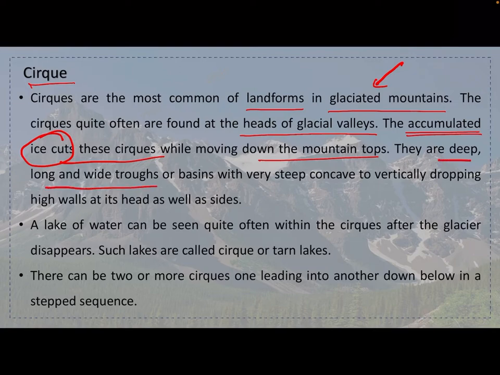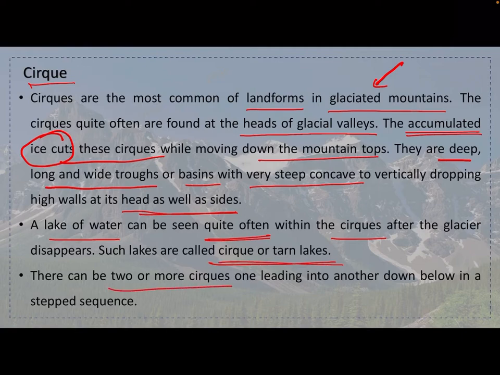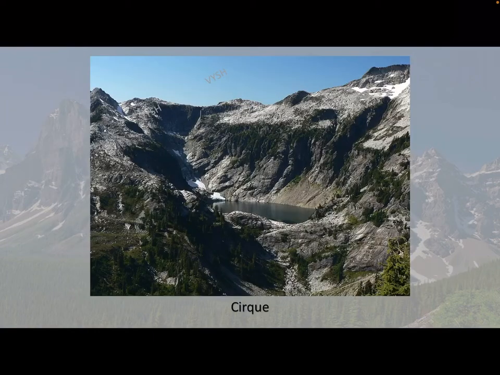They are deep, long and wide troughs or basins with very steep, concave to vertically dropping high walls at the head as well as the sides. A lake of water can be seen quite often within the cirques after the glacier disappears. Such lakes are called cirque or tarn lakes. There can be two or more cirques, one leading into another down below in a stepped sequence.